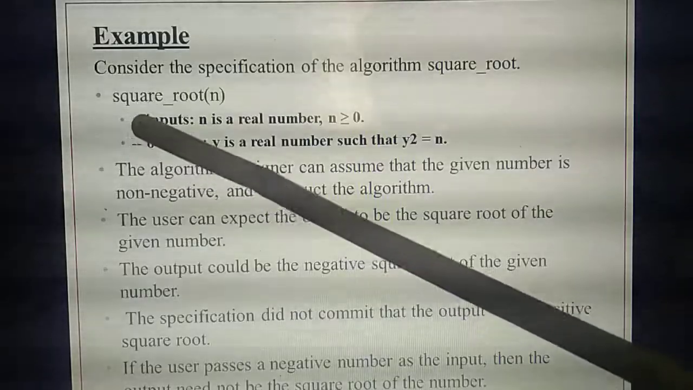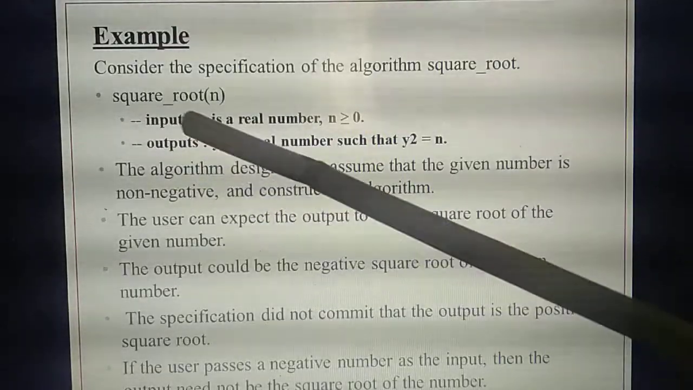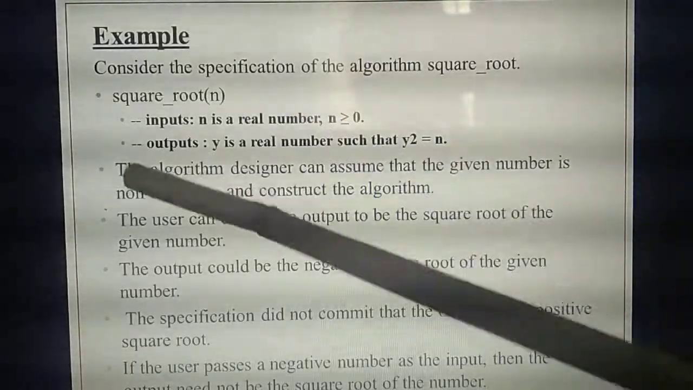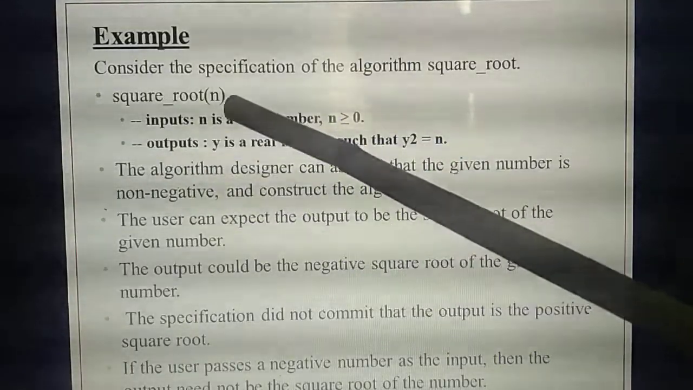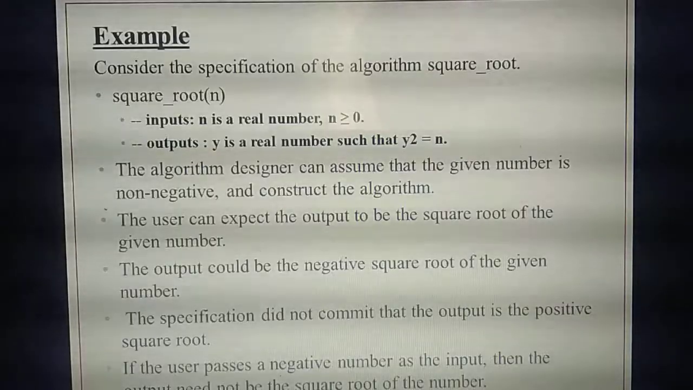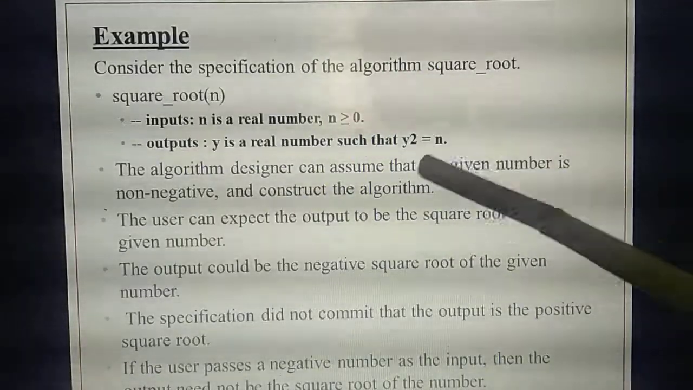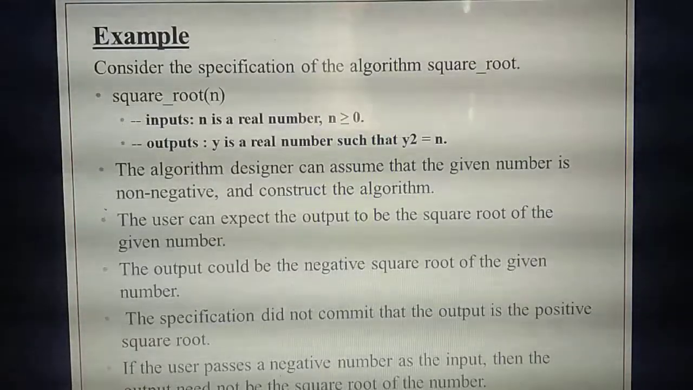You need to give the input and output in command lines. The input you are giving is a real number. That means the value needs to be greater than 0. Then the output. What's the output? If n is a real number, the output you will also get is a real number. So what's the formula for calculating the output? Y square equals n. This you have already studied.